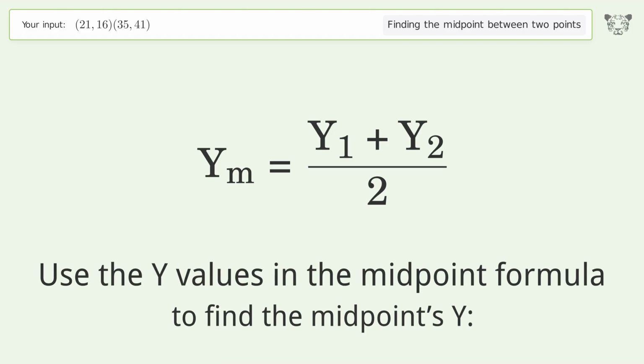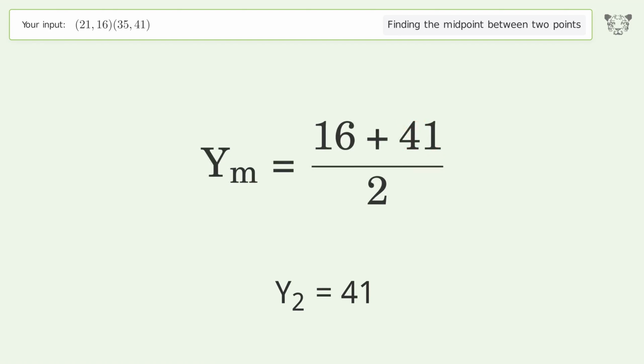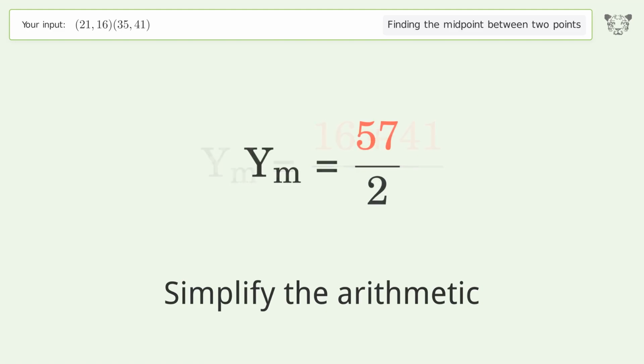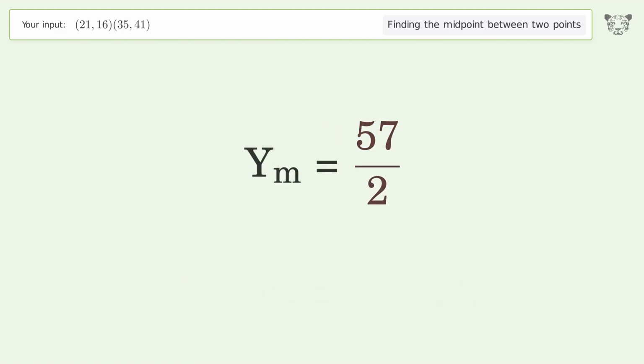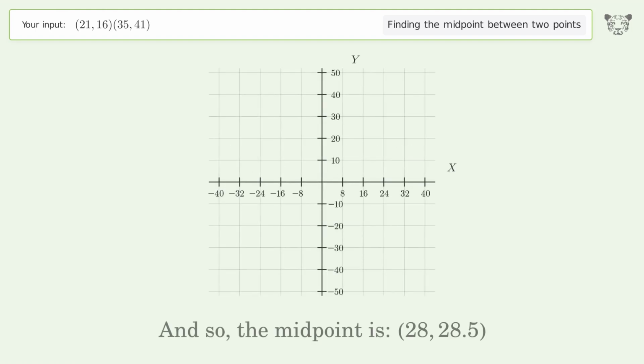Use the y values in the midpoint formula to find the midpoints y. y1 equals 16. y2 equals 41. Simplify the arithmetic. And so, the midpoint is 28.5.